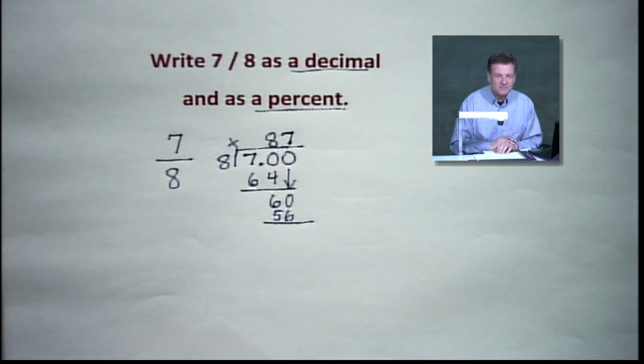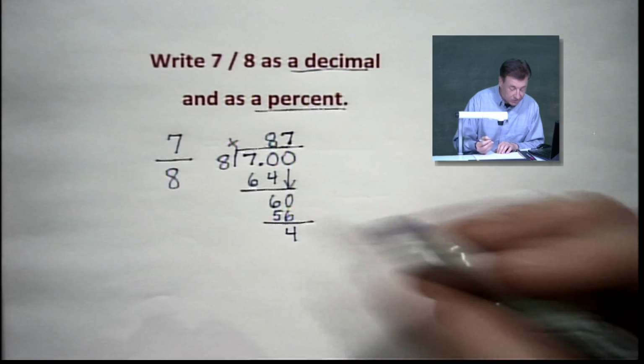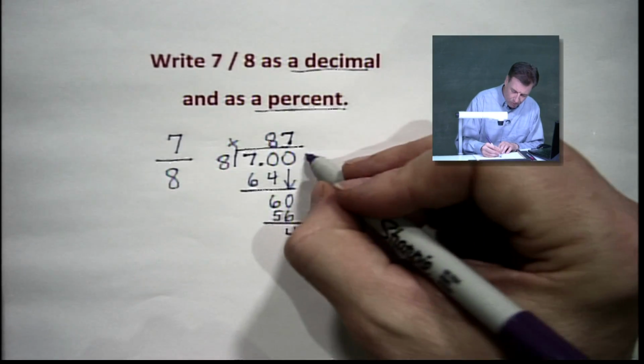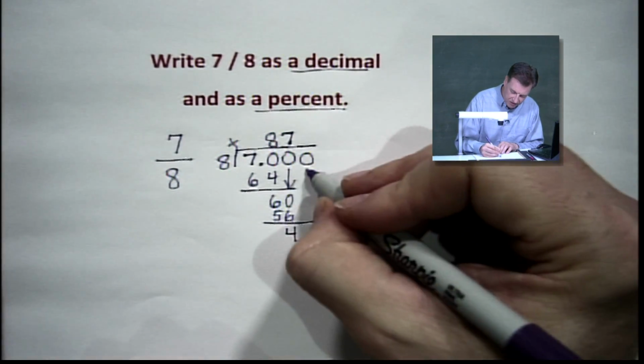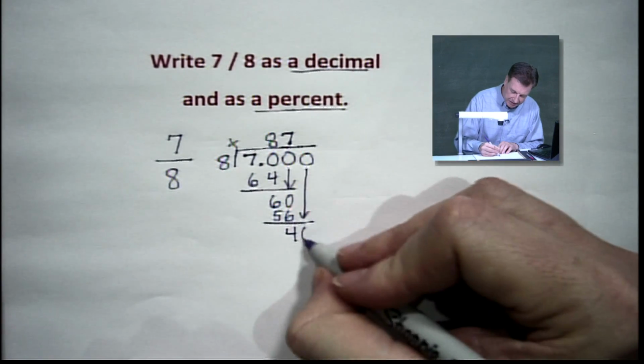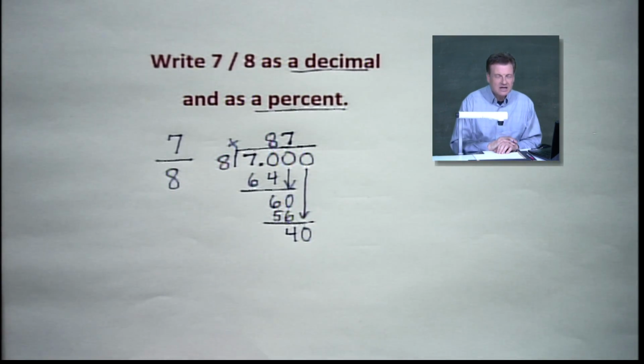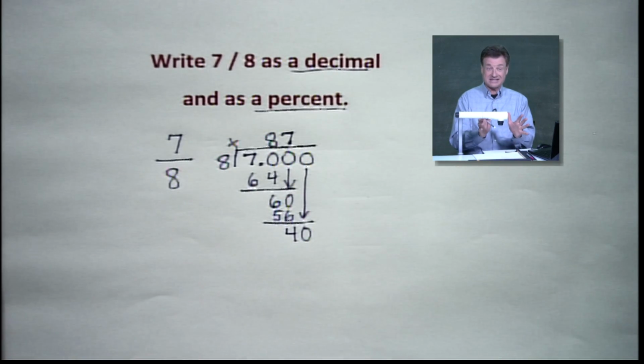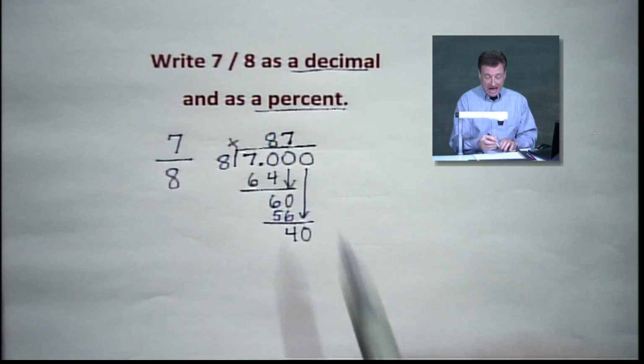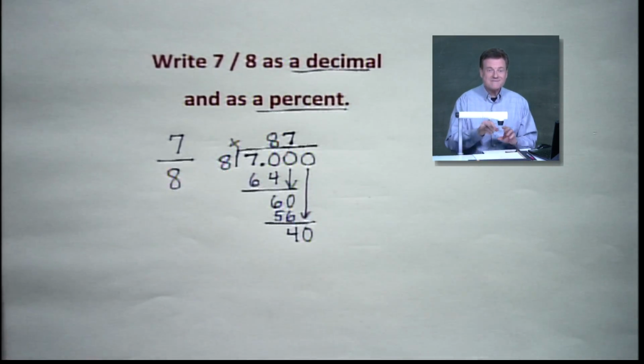Drag it on down. And again, we're subtracting now. So I can subtract 60 minus 56. I get a 4. Again, it's a different number, so we're going to keep playing the game. Bring another 0 down, all the way down, and we got a 40. Now, I see something that's nice now, all right? Do y'all see something that's nice out there? I see 8 going into 40 5 times, even. It goes in there even.